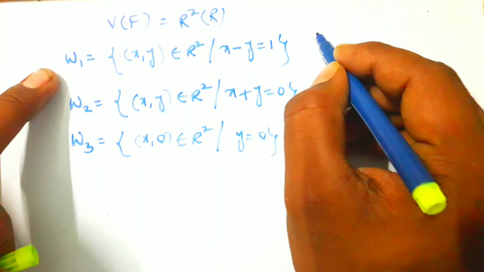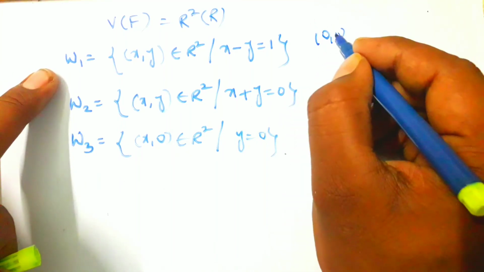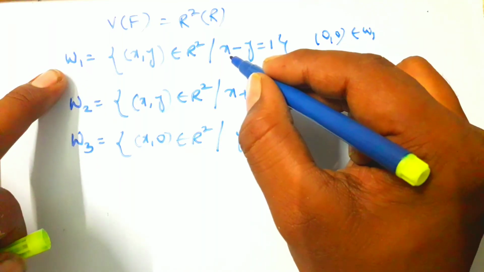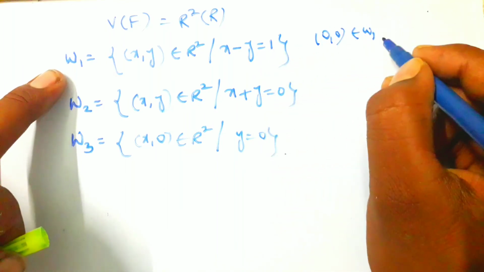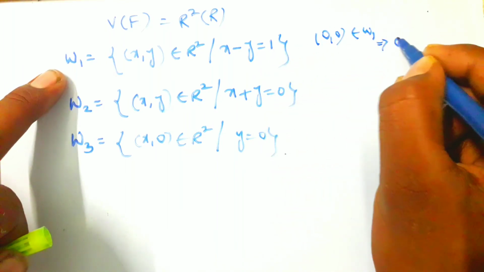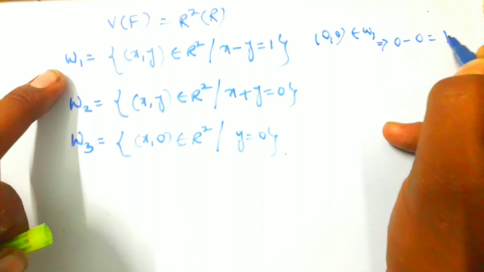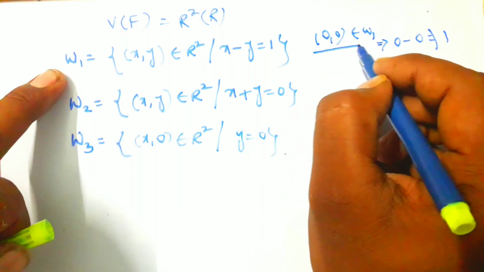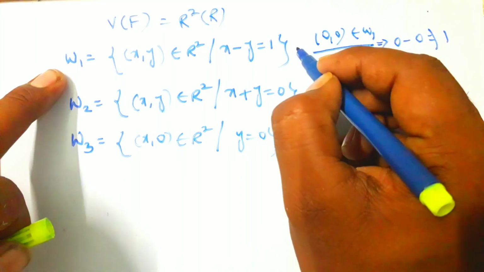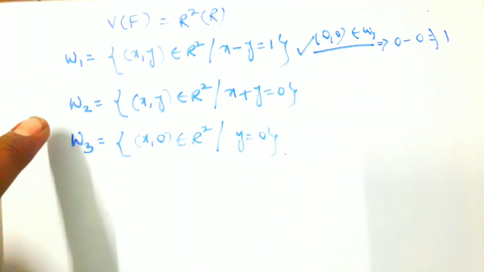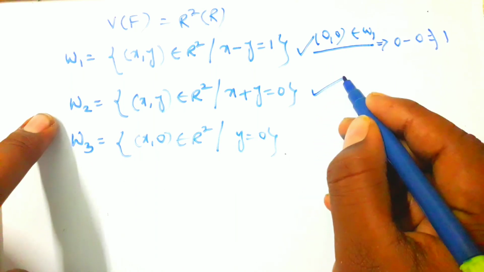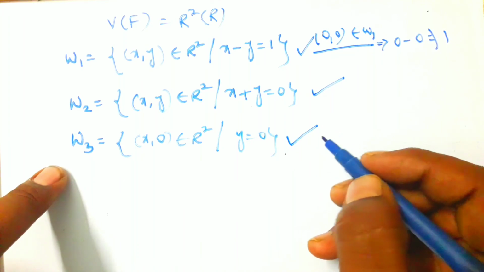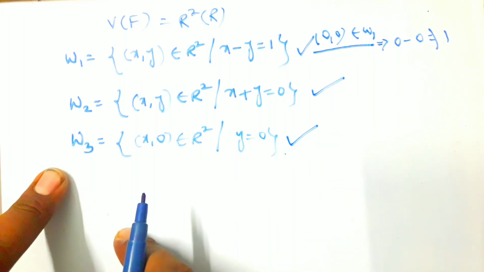If I take the element 0 comma 0, then 0 minus 0 equals 1 is not possible. So the zero element does not belong to W1, hence W1 is not a subspace. W2 is a subspace, and W3 is also a subspace of the vector space V over F.